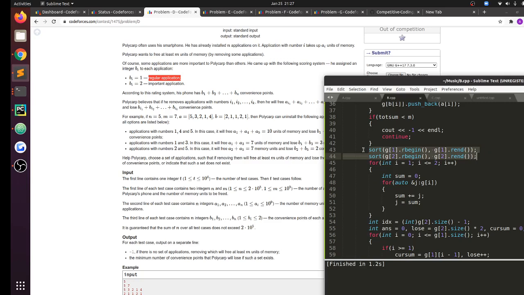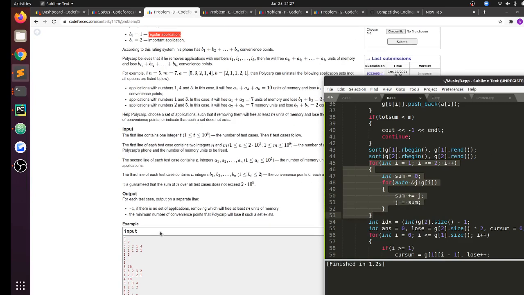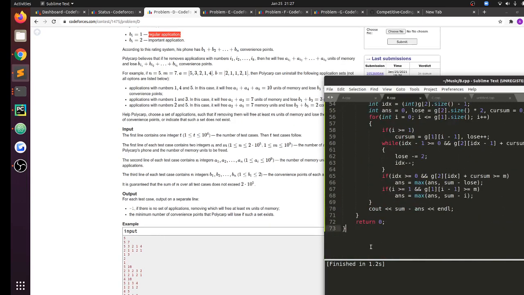So basically, I have the largest ai at the top for bi equal to 1 and so on. And I take a prefix sum over both the vectors. So like, let me consider this input. For the regular applications, I have 4, 3, 2 sorted in reverse order, and for the important applications, I have 5, 1.